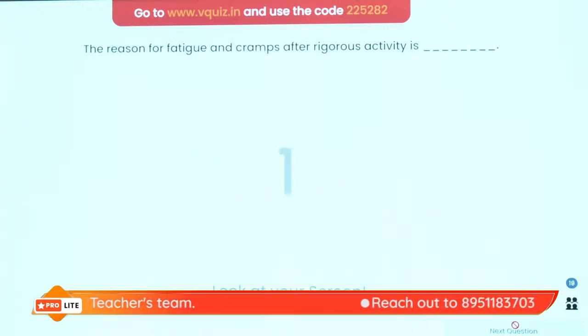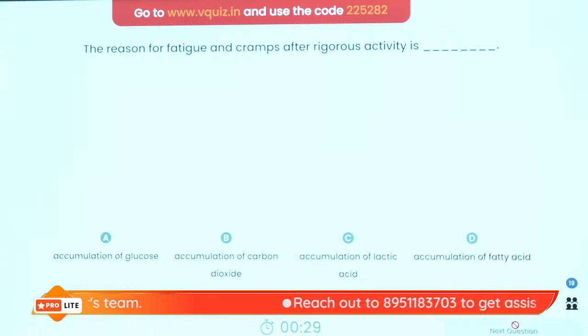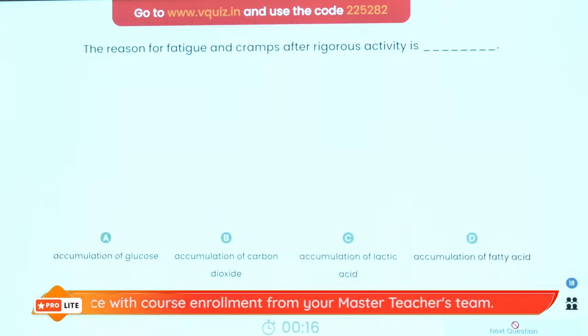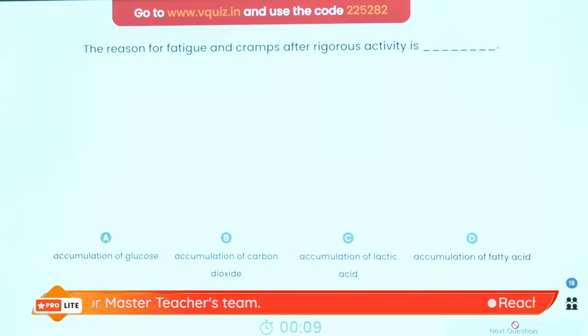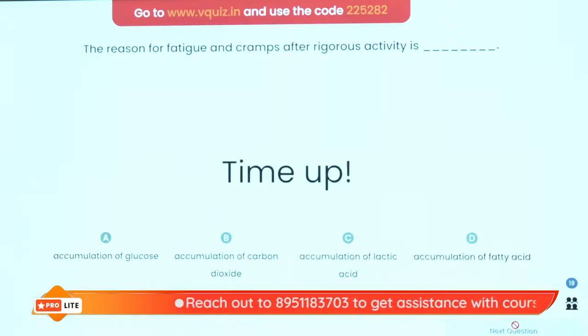The reason for fatigue and cramps after rigorous activity is accumulation of glucose, carbon dioxide, lactic acid or fatty acid. So sometimes after running a lot or after doing some strenuous exercise, people tend to get cramps. What is the reason to get the cramps? Is it accumulation of glucose in the muscle cells, carbon dioxide in the muscle cells, lactic acid in the muscle cells or fatty acids in the muscle cells? What is the reason behind it?